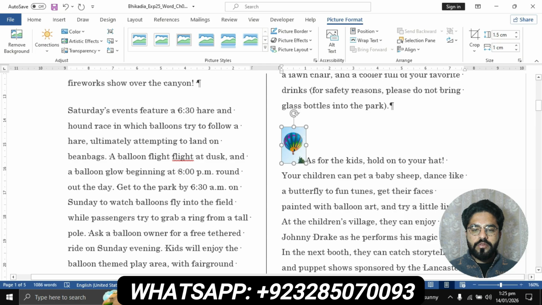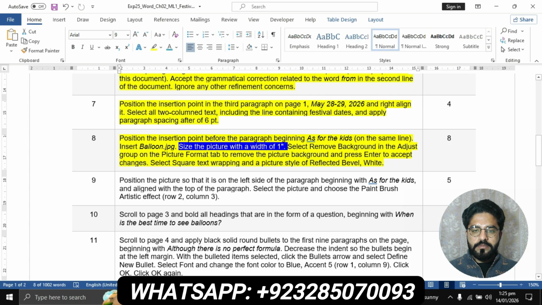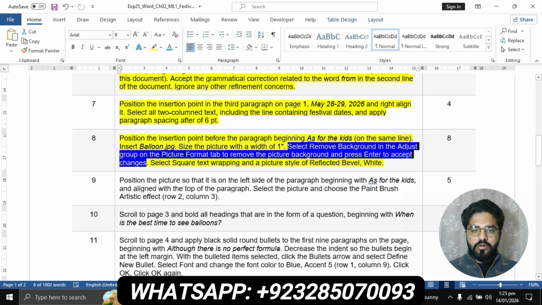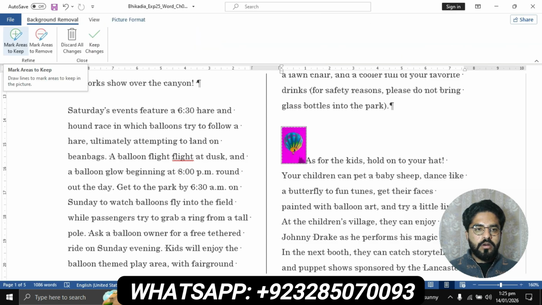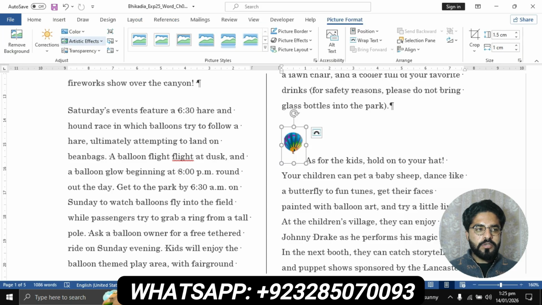And select remove background in the adjust group in the picture format tab to remove the picture background, and press enter to accept the changes. Go to the picture format tab, then go to remove background, click on keep changes, this one.